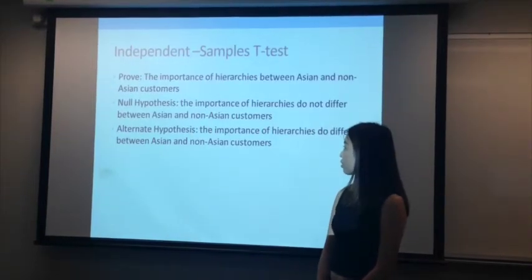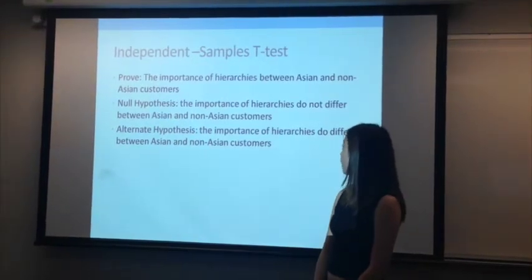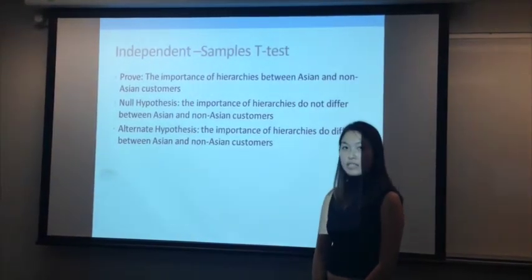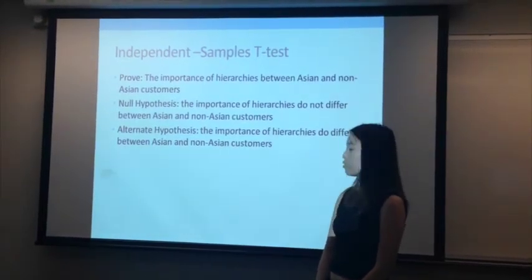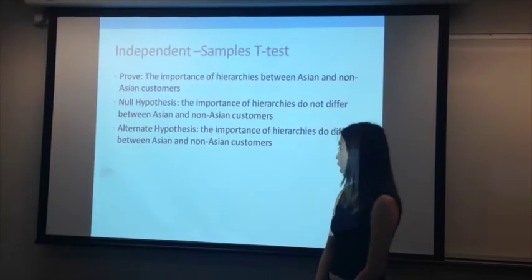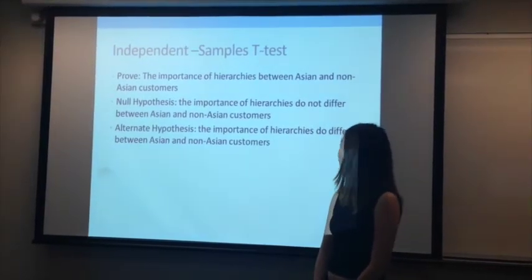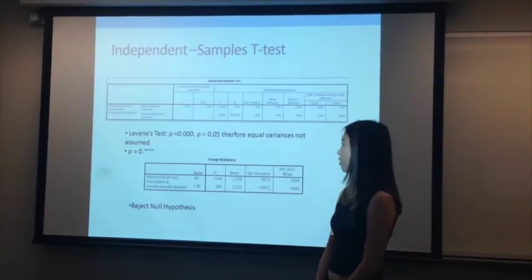And the last thing we looked at for this marketing objective was the importance of hierarchies between Asians and non-Asian customers. Our null hypothesis was the importance of hierarchies do not differ between Asians and non-Asian customers, and our alternate hypothesis was the importance of hierarchies do differ between Asians and non-Asian customers.